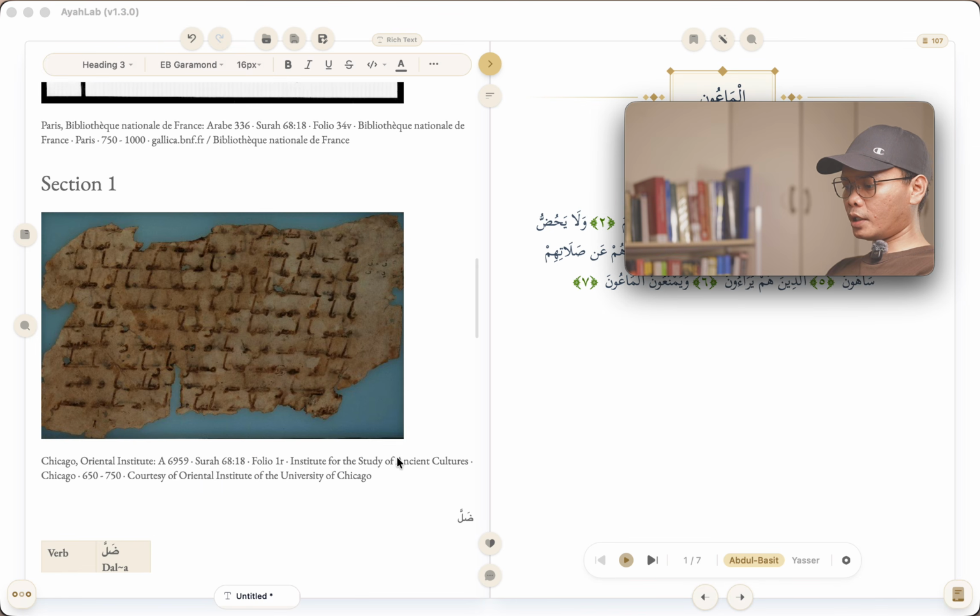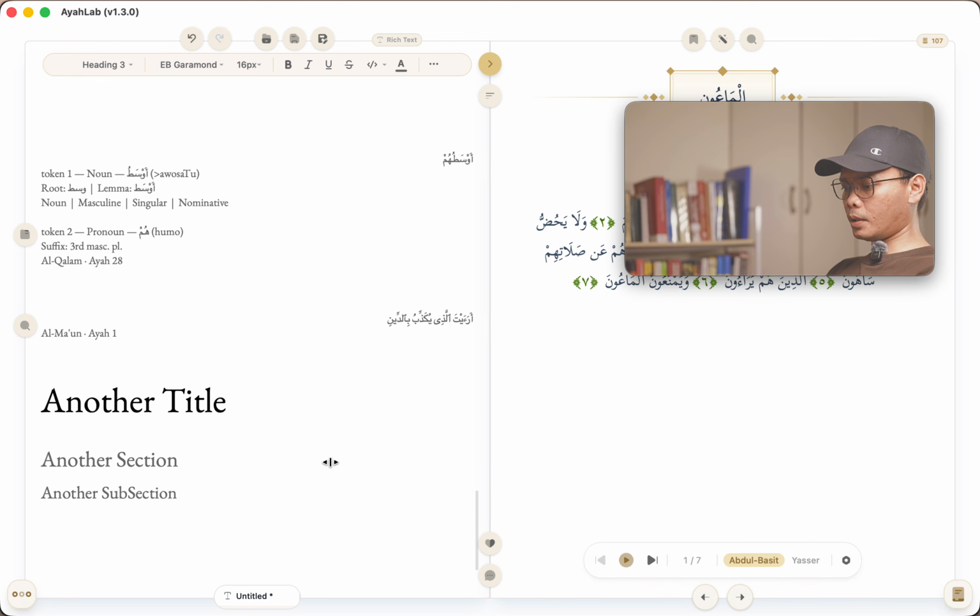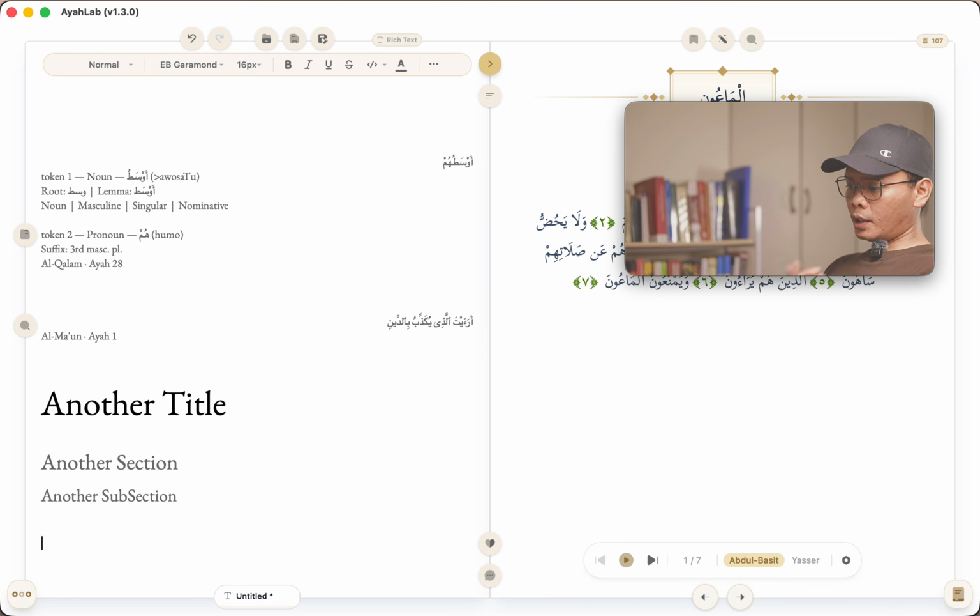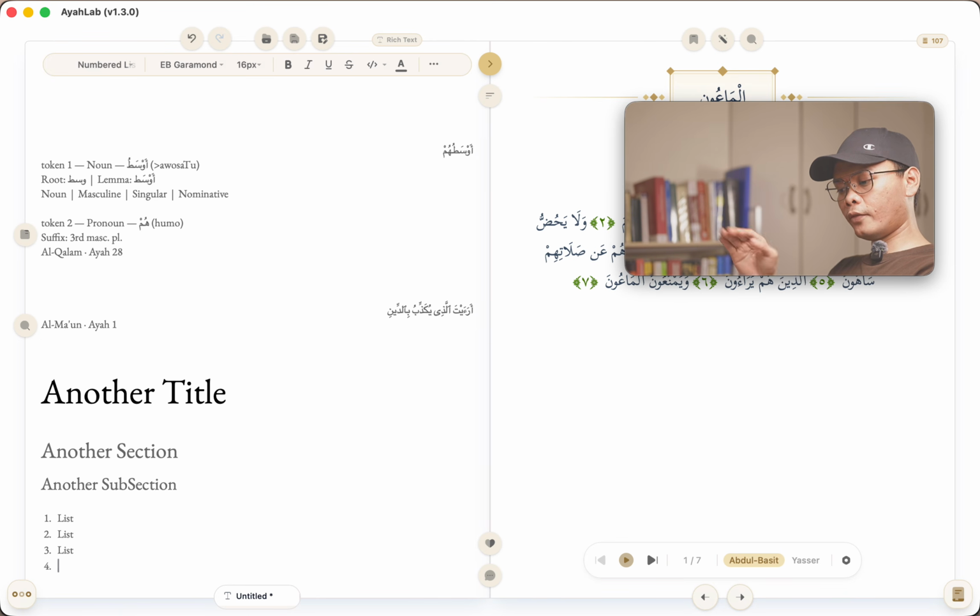The other piece that I'd like to highlight is the list. For example, I can just type 1 and then period and then space. This will become a list. Then if I want to have a sub list, I can just press tab while I'm in this number, and then sub list.